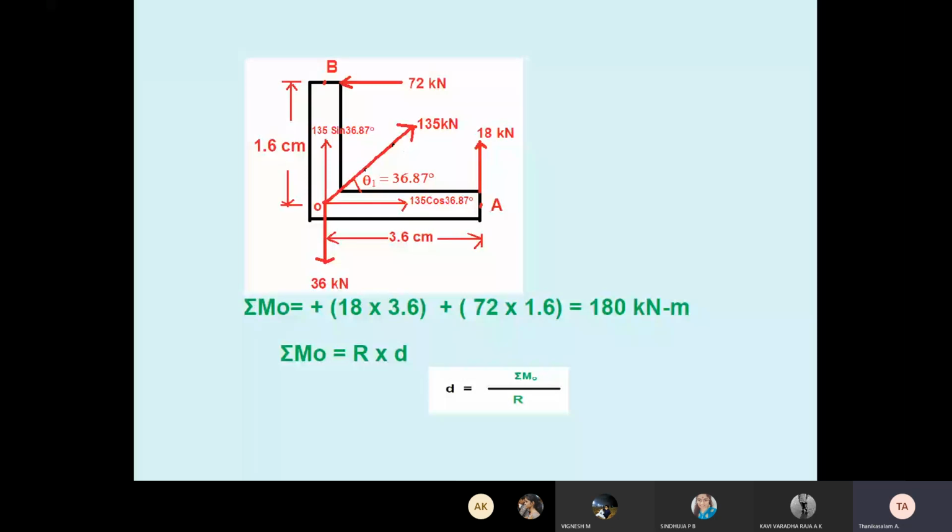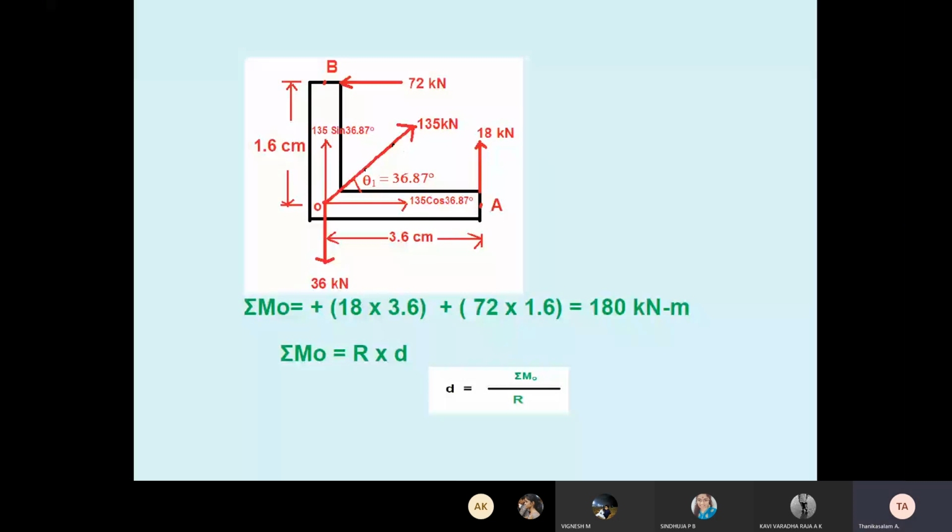Whenever we take moment, I told you in the last class, which force gives moment and which force does not give moment, you have to identify. How do you find out? What is the moment? Force into perpendicular distance. So I'm taking the O point. O point is the reference point.